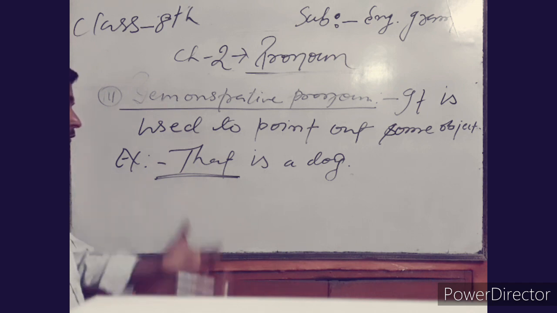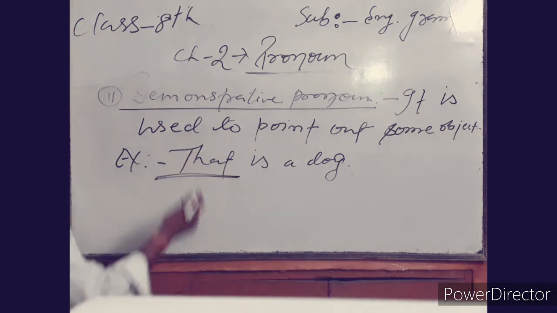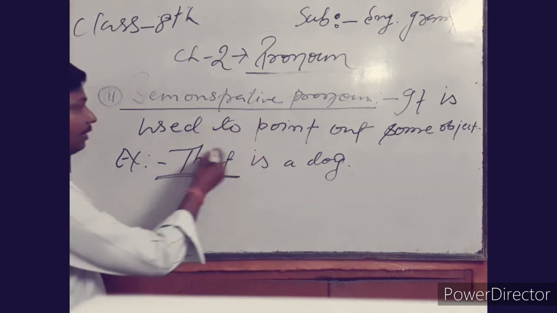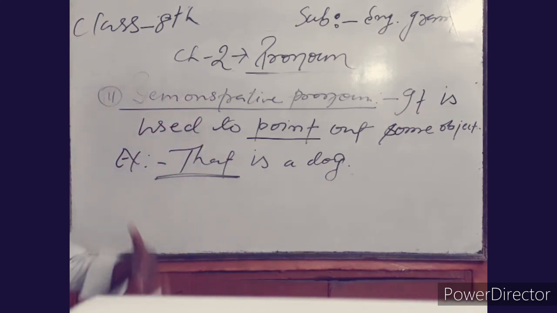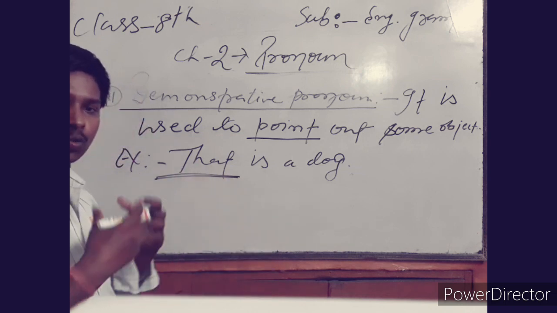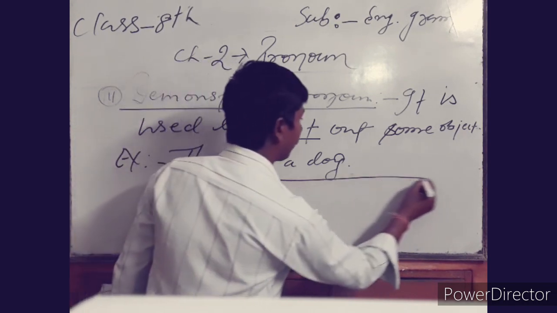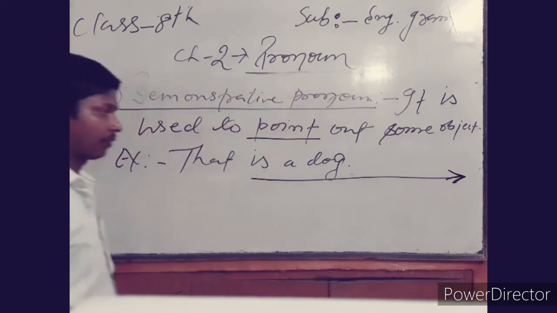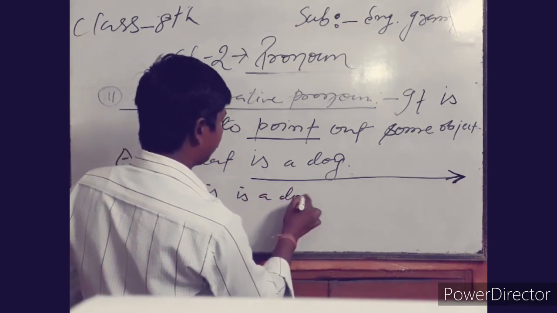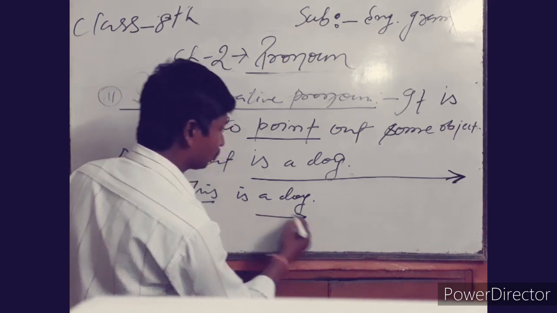But what type of pronoun is this? I am going to tell you how it can relate to a demonstrative pronoun. As I have told you the definition, and you can see by yourself that it is used to point out some object. It means the dog is here and my sight is going on the dog. "That" is used because the dog is very far from me. If it is "this is a dog," it shows that the dog is very close to me.